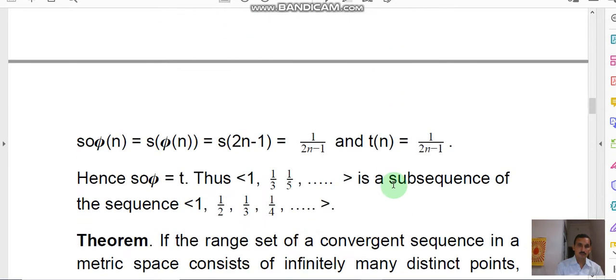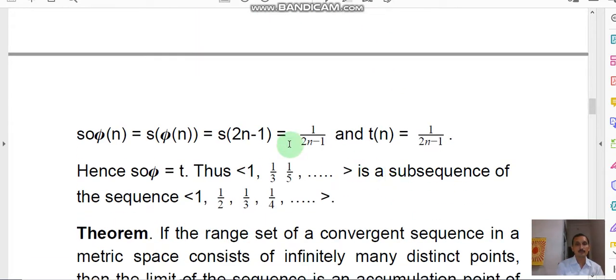So we check the property condition of the mappings, that is, the composition of two mappings. So S∘φ(n) equals S(φ(n)), which by the definition of φ(n) is S(2n−1), and this is equal to 1 by (2n−1). By the definition of T(n), this is equal to 1 by (2n−1). So comparing these two functions, we obtained S∘φ equals T. Therefore this condition is satisfied.